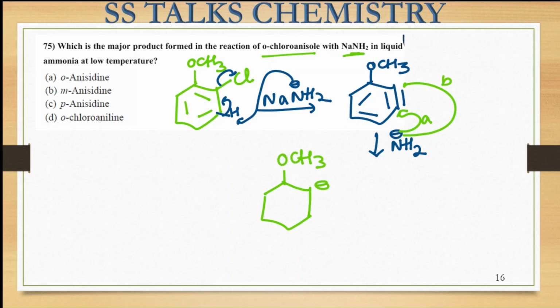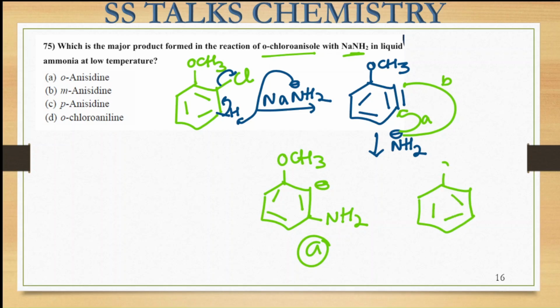Here the negative charge is formed at this particular side and NH2 has attacked over here. The bonds are remaining as they are. Right? So this is through path A, and if we proceed through path B, here we will be getting OCH3, this NH2 will be present, and here will be the negative charge. So this is through path number B.